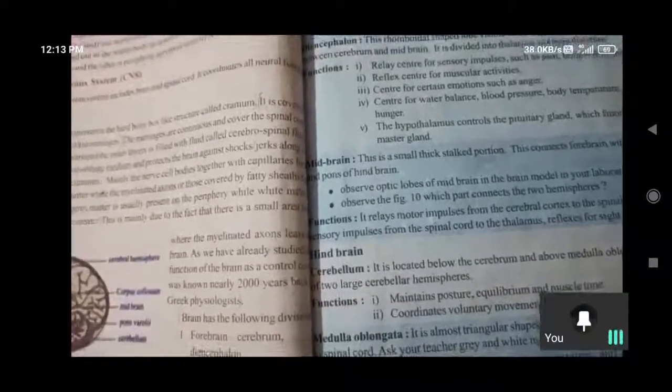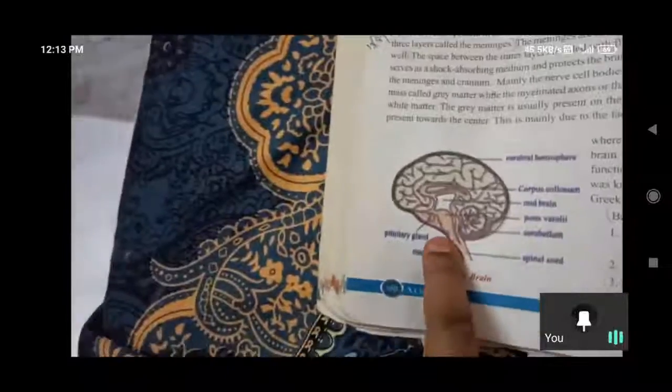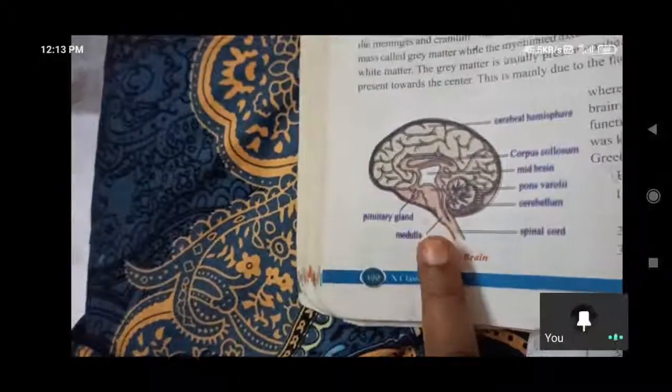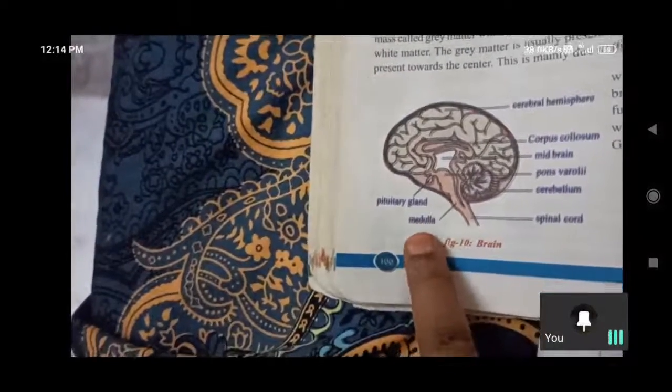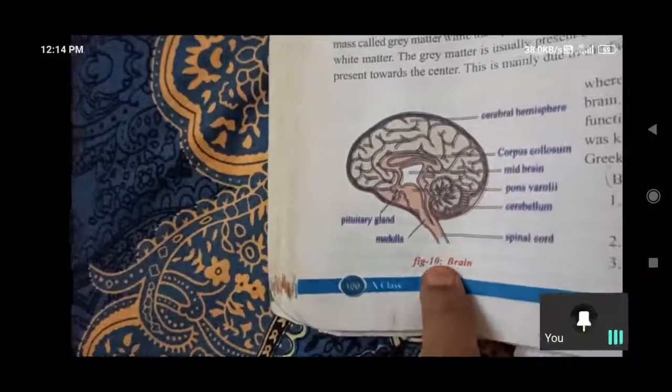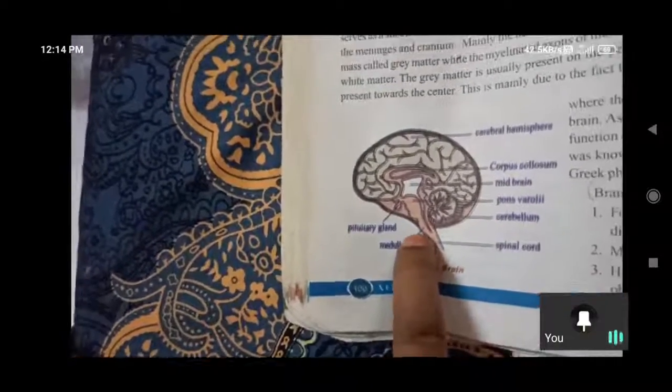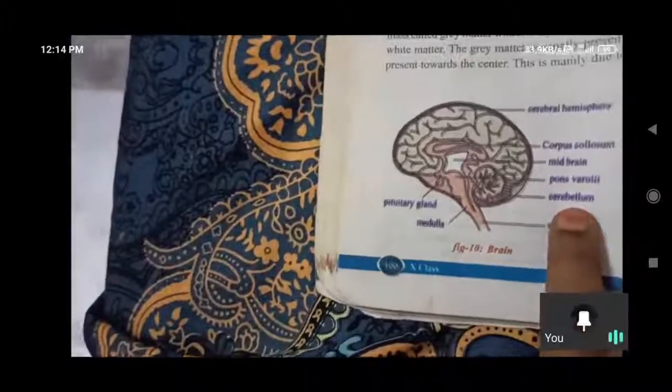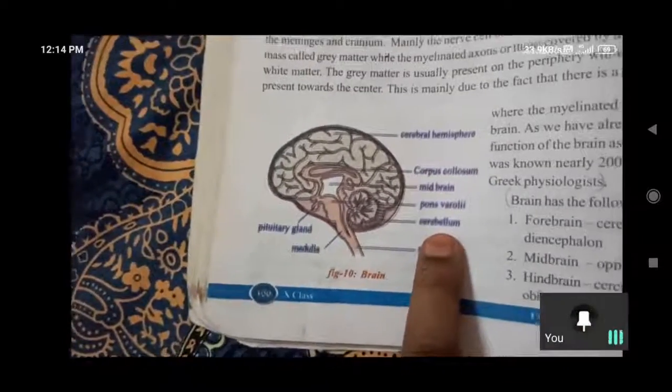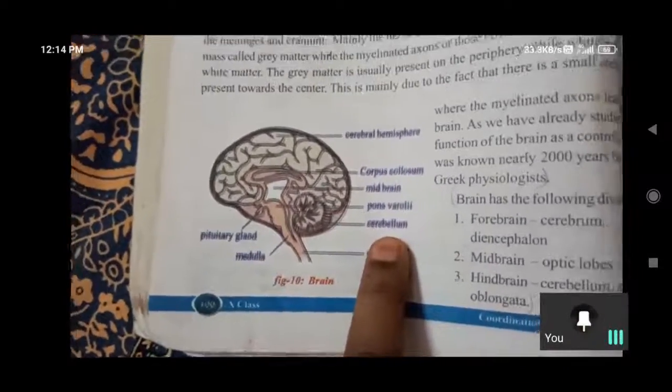And coming to the hindbrain, which contains the cerebellum and medulla oblongata. The medulla oblongata connects the brain and spinal cord, that's why it exists here. And the cerebellum is responsible for how we balance our body in a posture.